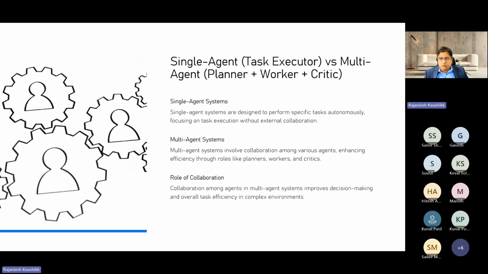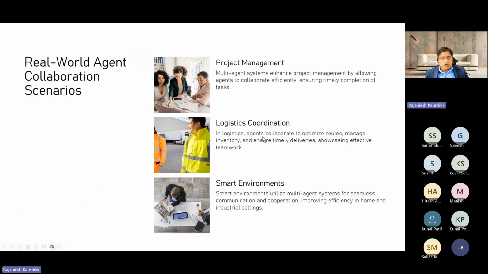Now, single agent focus on a very specific task, while multiple agents involve collaboration among different agents. And these agents could be planner agent, worker agent, and critic agent, which gives feedback for all this work. And this collaboration is very important to make it successful or a real agentic work. So let's understand real world scenarios, why and where you can use real world agents.